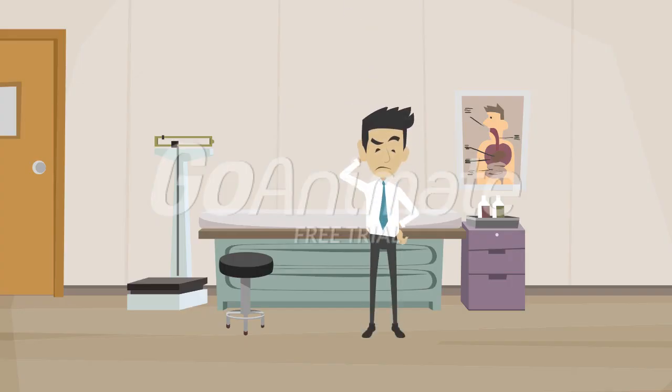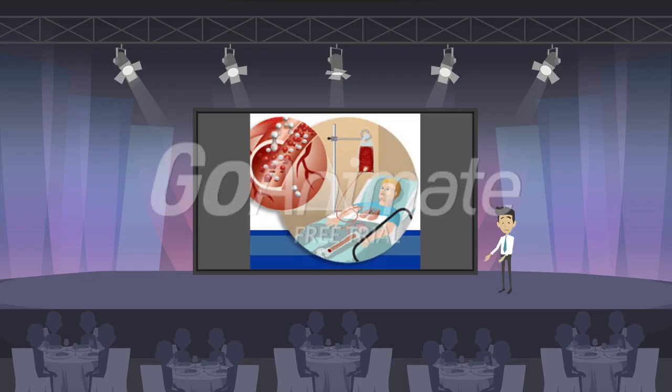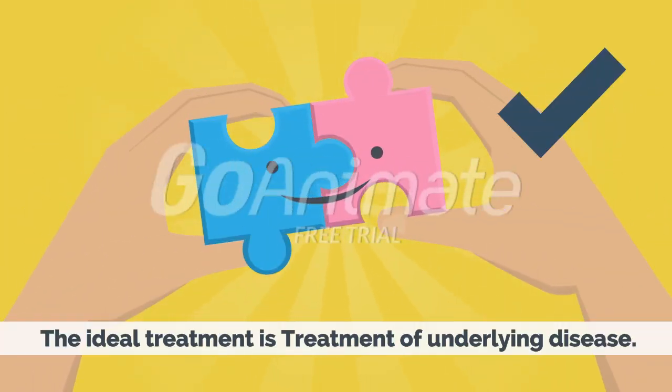The therapy can't be oral iron, which can be more harmful than useful, but sometimes it is used in cases of anemia of chronic disease with true iron deficiency. Also, we can use a blood transfusion or erythropoietin as a therapy, but we don't have a full study on whether this therapy has side effects or not. The ideal treatment is treatment of the underlying disease.